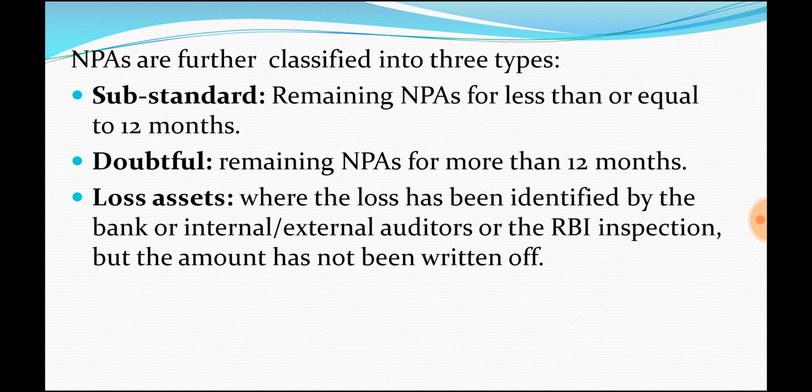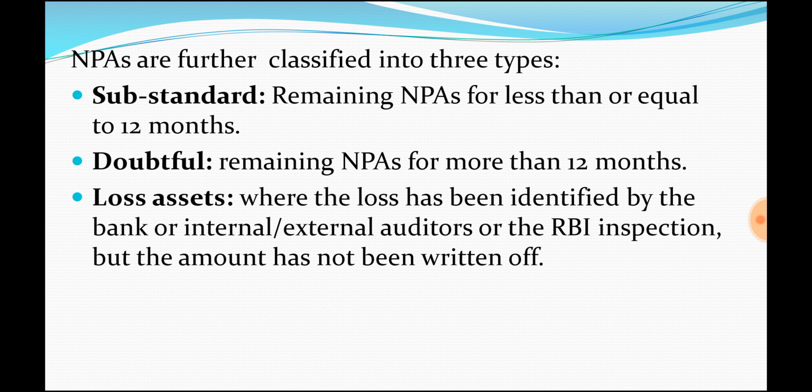The NPAs are further classified into 3 types. One is substandard: these NPAs are from more than 90 days up to 12 months. These are substandard, from more than 90 days to 12 months.